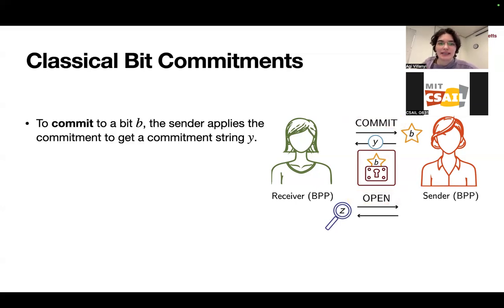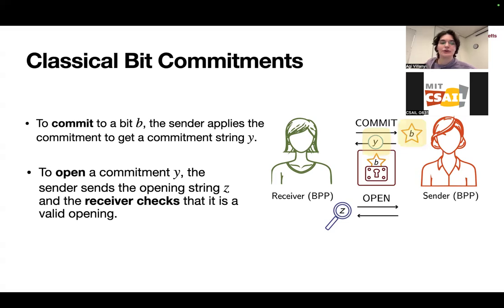To commit to a bit B, the sender applies some commitment algorithm to B to get the commitment string Y. Then in the open phase, to open this string Y, the sender sends the opening string Z, and then the receiver runs some checks on its side to make sure that it was actually a valid opening and that it's not interacting with some sort of malicious sender.